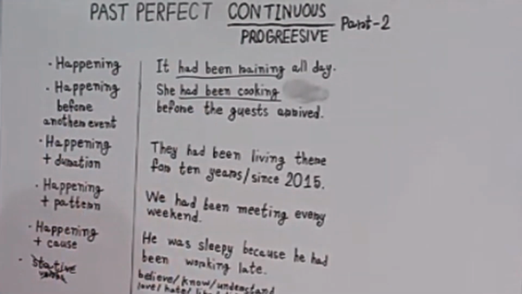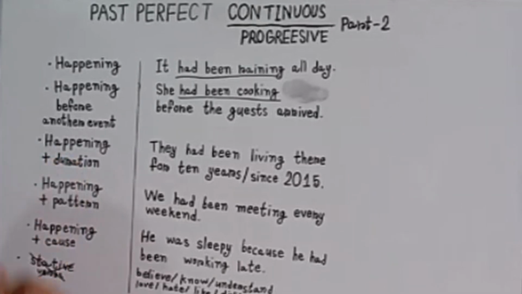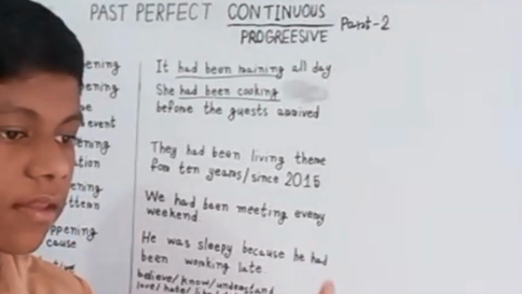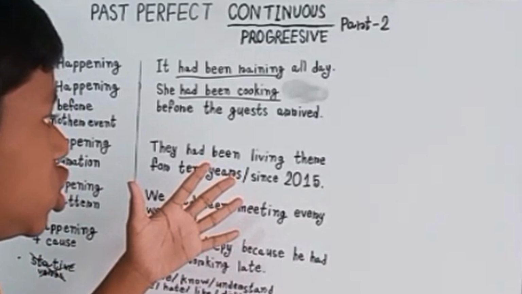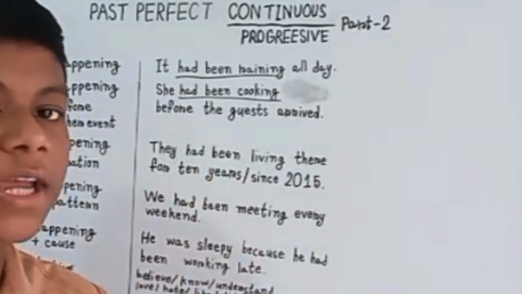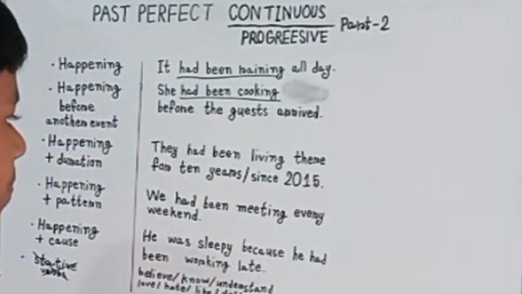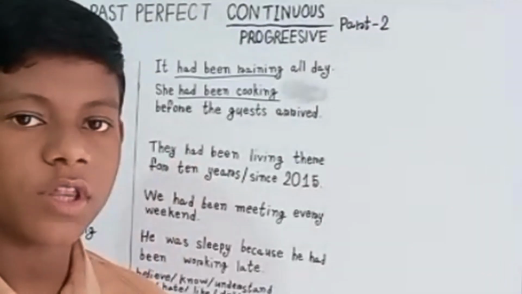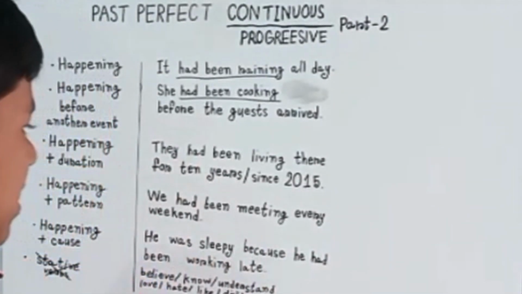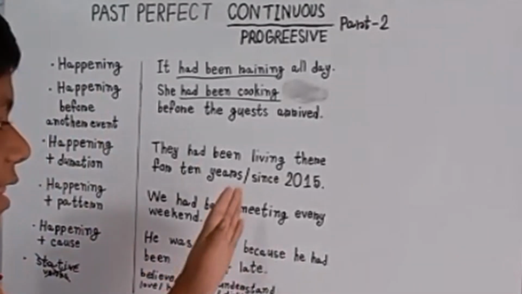Next, happening plus duration. It shows us the duration, or how long it had been happening. In this concept, we use two kinds of words: for and since.